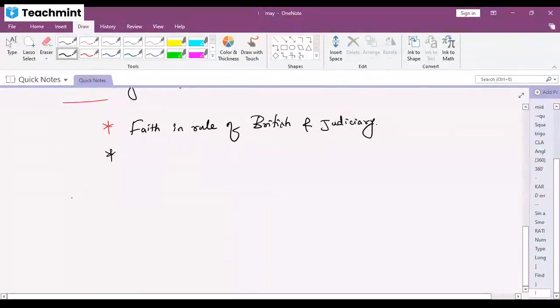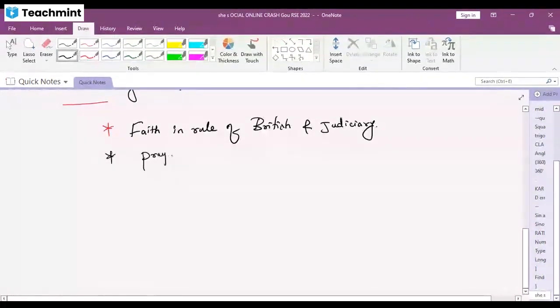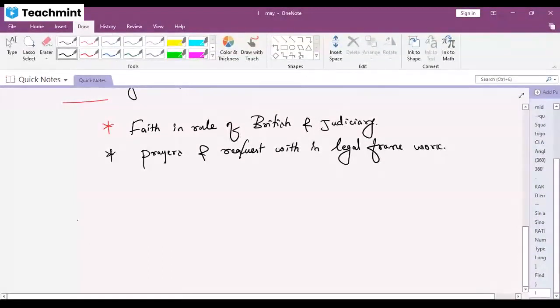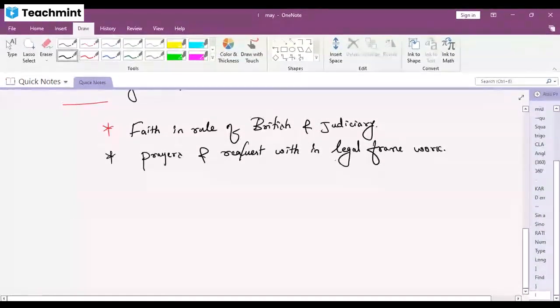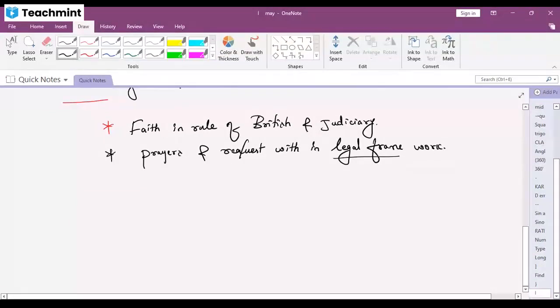Now, prayers and requests within the legal framework. The next point here is prayers and requests within the legal framework. It means everything was going very smoothly. The prayers and the requests were within legal limits. As you know, our country is very diverse in nature. We have so many religions, correct? So everything was going in a good way, and the requests within the legal framework were happening in a good way.